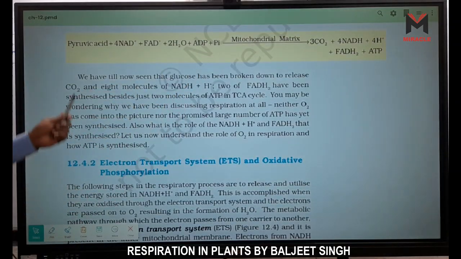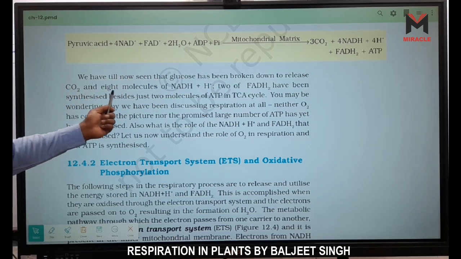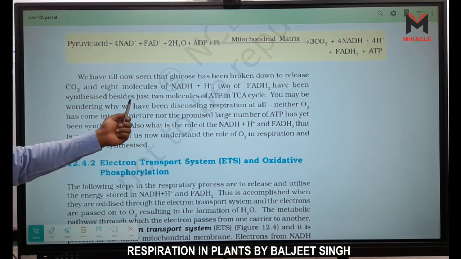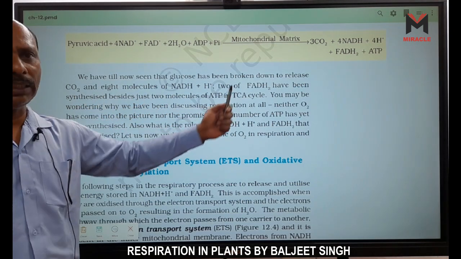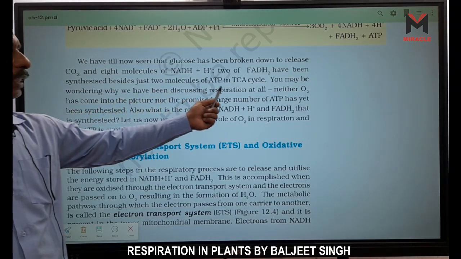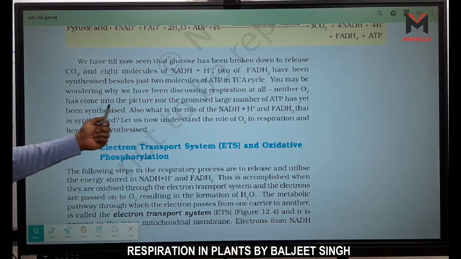We complete this. We have till now seen that glucose has been broken down to release CO2 and 8 molecules of NADH. 2 FADH2 have been synthesized, besides just 2 molecules of ATP in the TCA cycle. You may be wondering why we have been discussing respiration at all, neither has O2 come into the picture.